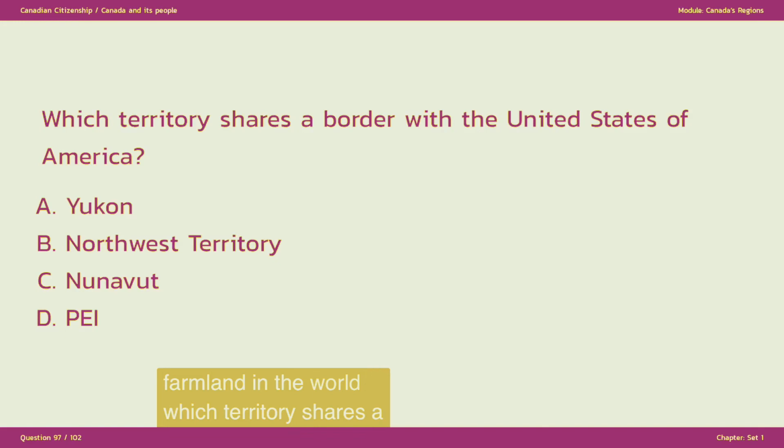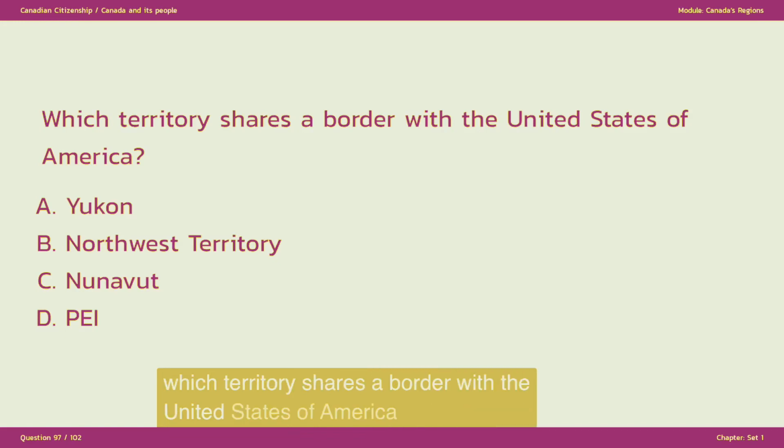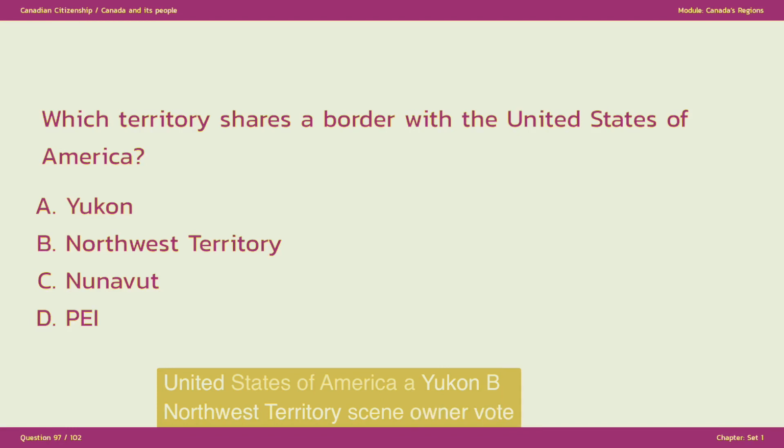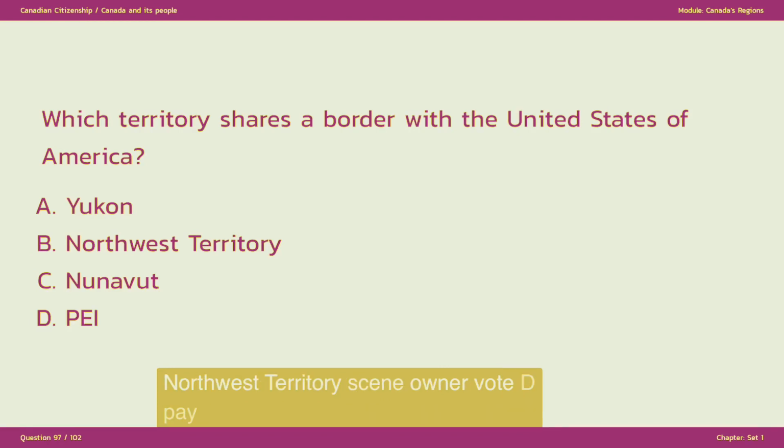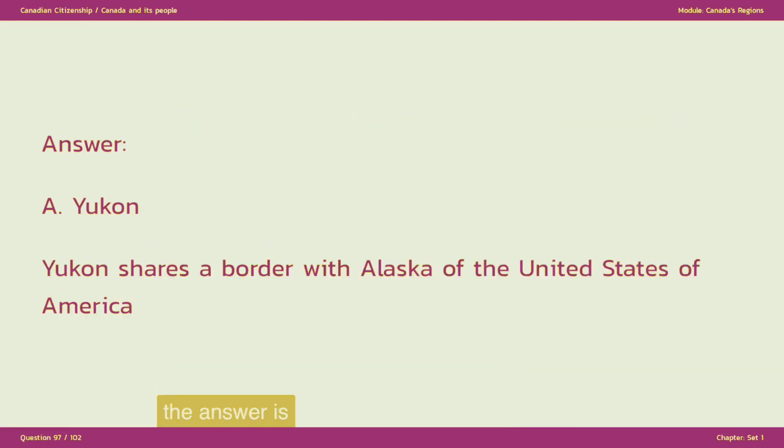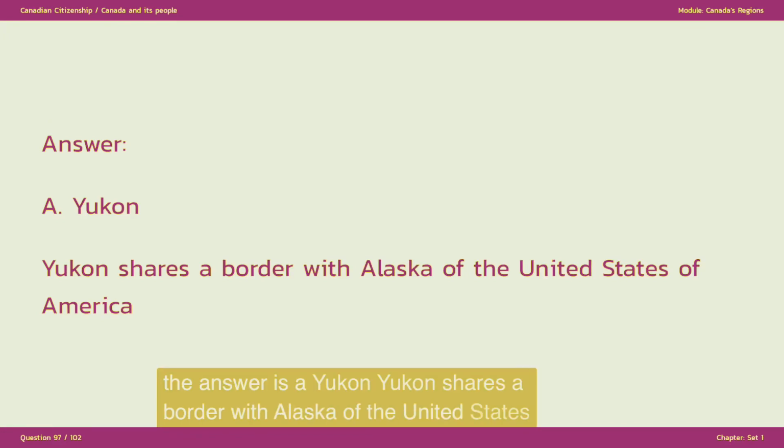Which territory shares a border with the United States of America? A. Yukon. B. Northwest Territory. C. Nunavut. D. PEI. The answer is A. Yukon. Yukon shares a border with Alaska of the United States of America.